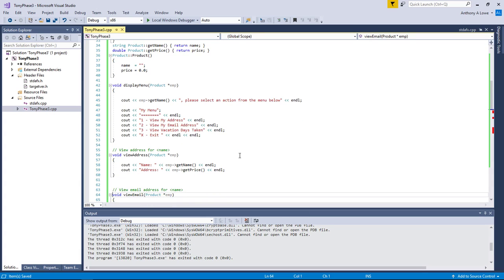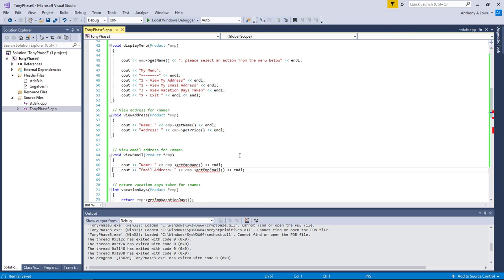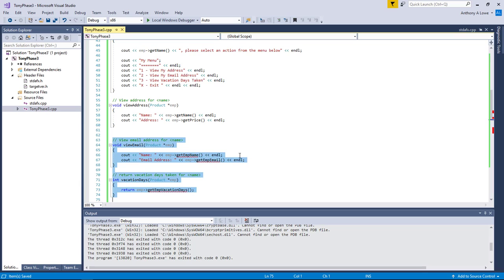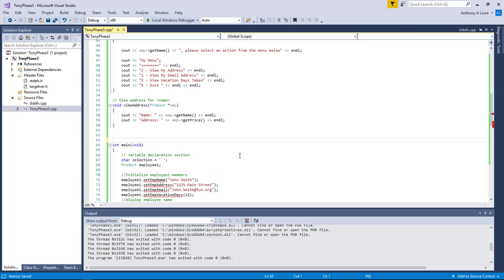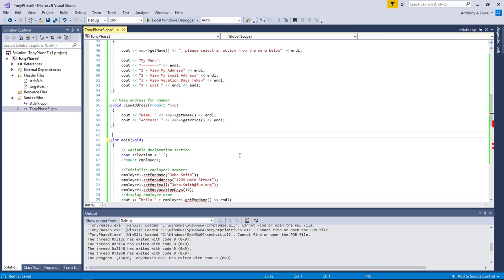All right. And so the rest of these, I can fix them, or I'm just going to delete them in this case. I'm not going to keep them. They're not going to mean anything in my final application. So I can just delete them for now, and then I can start changing stuff down here. So now I'm down to my main method. Right now I only have the view address. Again, I'm not going to change too much right now. But instead of fixing things that I'm going to delete later anyway, I'm going to delete those next two methods. I'll have to fix that down below, but that's fine.